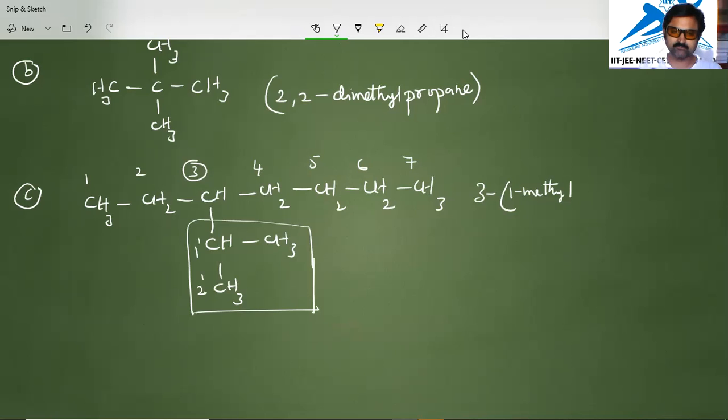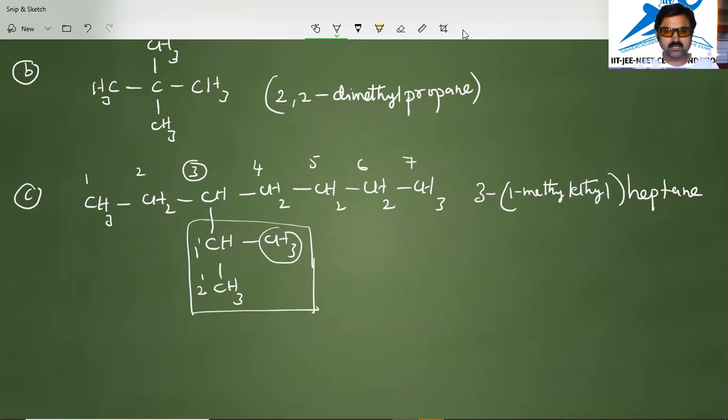These 3 carbons are there, but when we consider these 2 only, then the other one becomes the substituent. So here, if the carbon and hydrogen atoms are completely there, it is ethyl only. So 1 methyl ethyl is the name of this side chain, and the main carbon chain has 7 carbons. So we close the bracket and write heptane. So the name of the compound now becomes 3 (1 methyl ethyl) heptane. Got it? Okay.